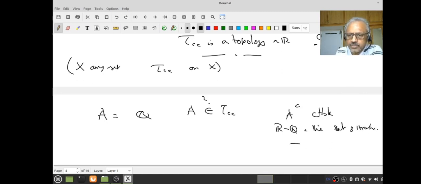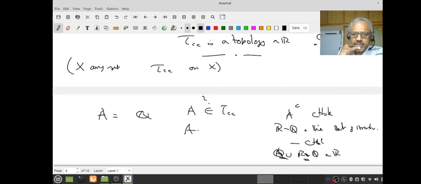Suppose this is countable. Then A, that is Q, and R minus Q are both countable, therefore R is countable. A contradiction. Therefore, what is the answer? Q does not belong to tau CC. Have you understood?